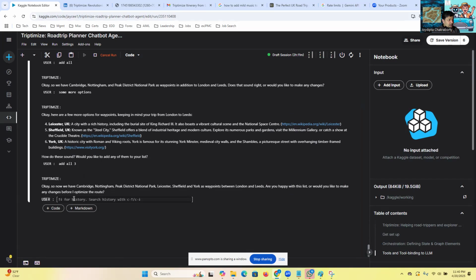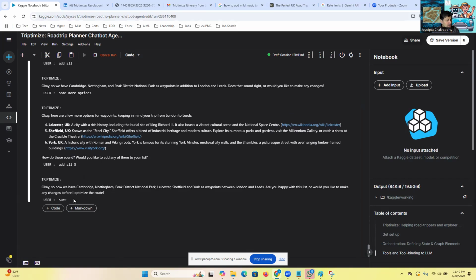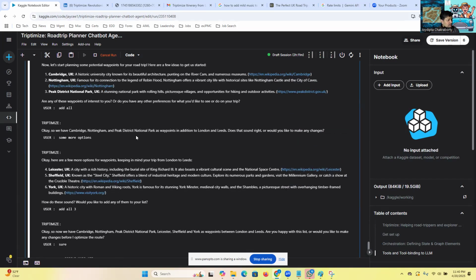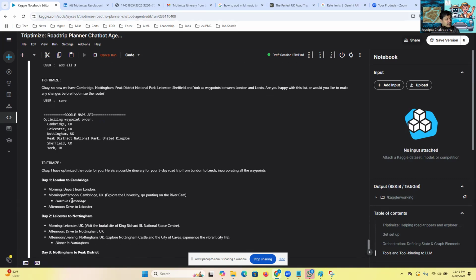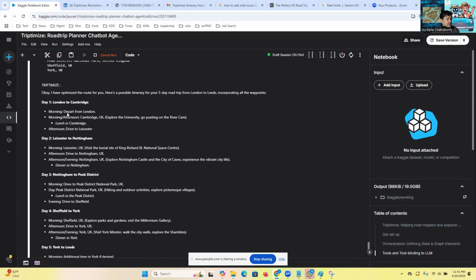And sure, optimize it. So it did the optimizing, as you can see. It changed the order based on the most optimal path. And it also gave us the itinerary of how you want to spend your time.